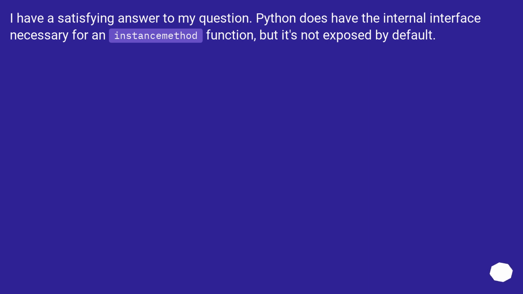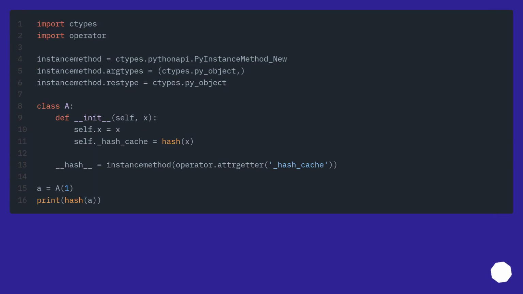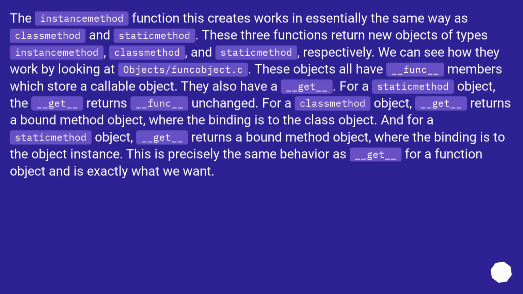I have a satisfying answer to my question. Python does have the internal interface necessary for an instance method function, but it's not exposed by default. The instancemethod function this creates works in essentially the same way as classmethod and staticmethod. These three functions return new objects of types instancemethod, classmethod, and staticmethod, respectively.